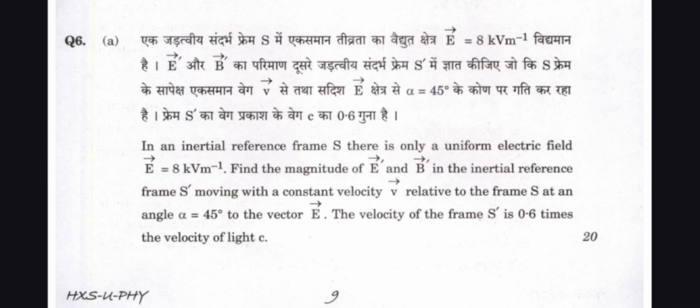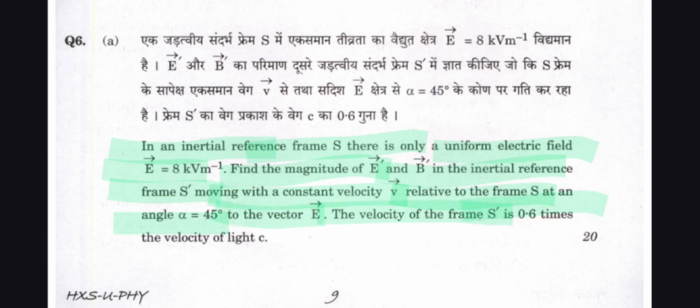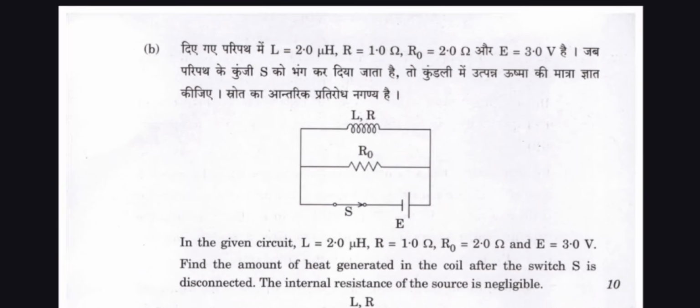Question number 6. In an inertial reference frame S there is only one uniform electric field equal to 8 kV per meter. Find the magnitude of vectors E and B in the inertial reference frame S' moving with the constant velocity V relative to the frame S at an angle alpha equal to 14 degrees to the vector E. The velocity of the frame S' is 0.6 times the velocity of light. And question number b is here.